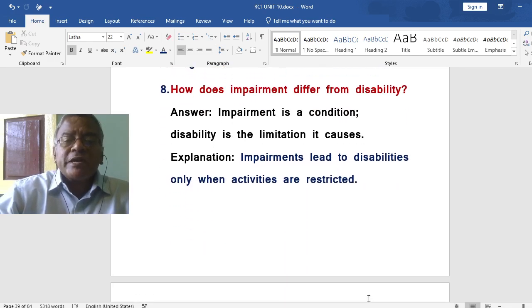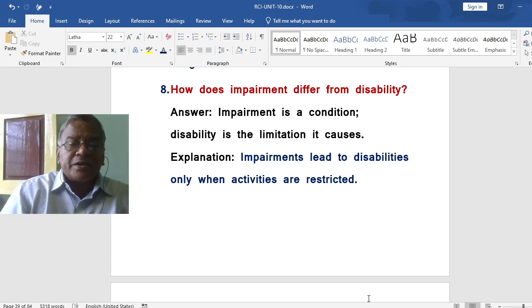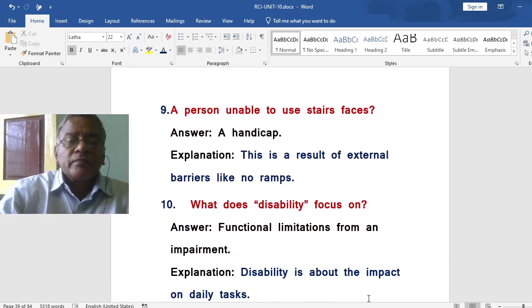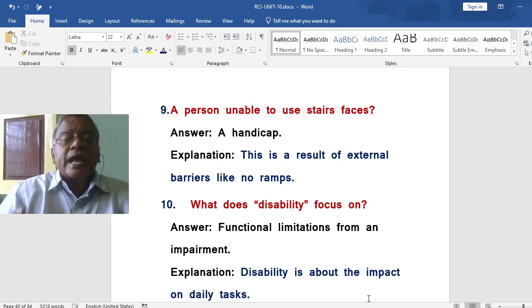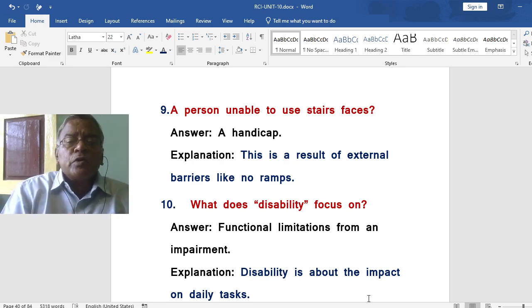How does impairment differ from disability? Impairment is a condition. Disability is the limitation it causes. So impairments lead to disabilities only when activities are restricted. A person unable to use a staircase is handicapped. This is a result of external barriers like no ramps.